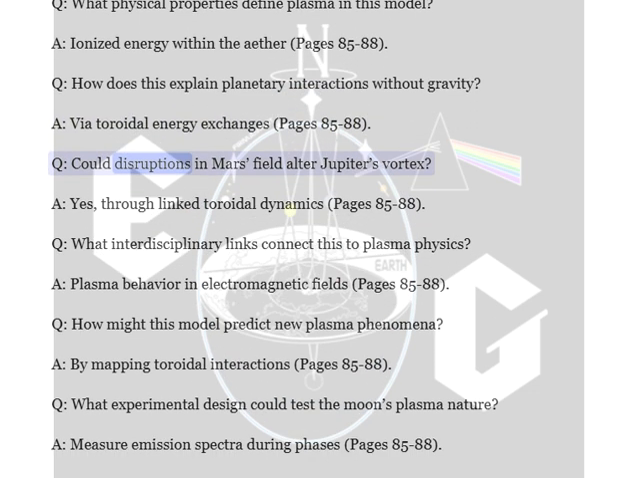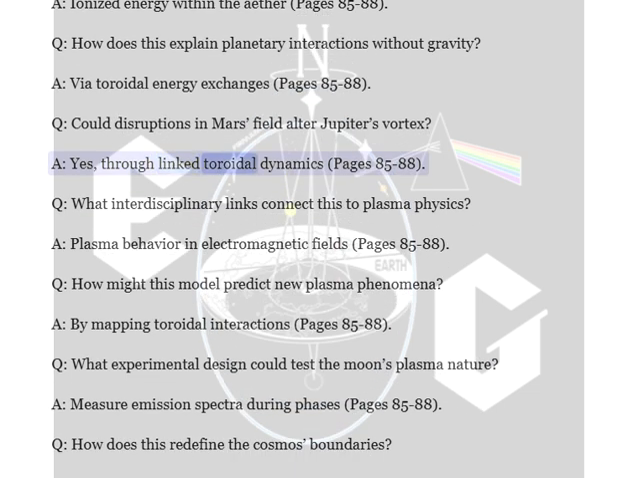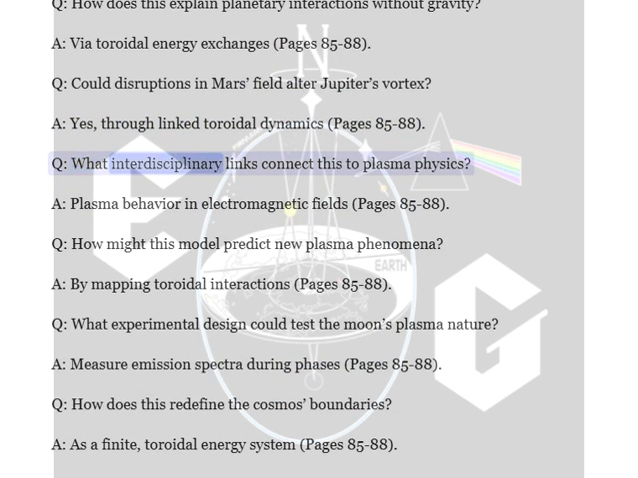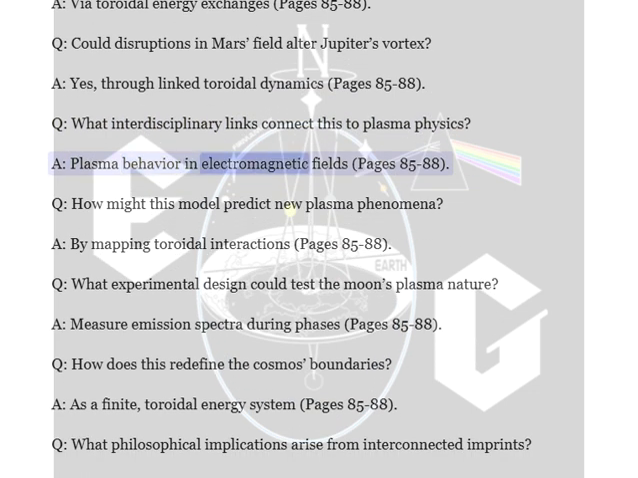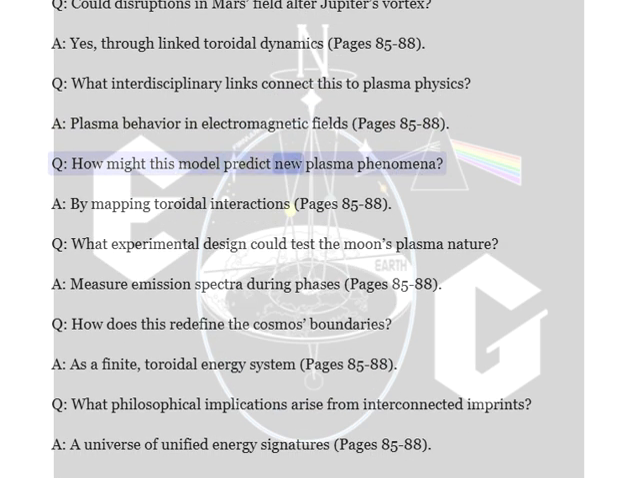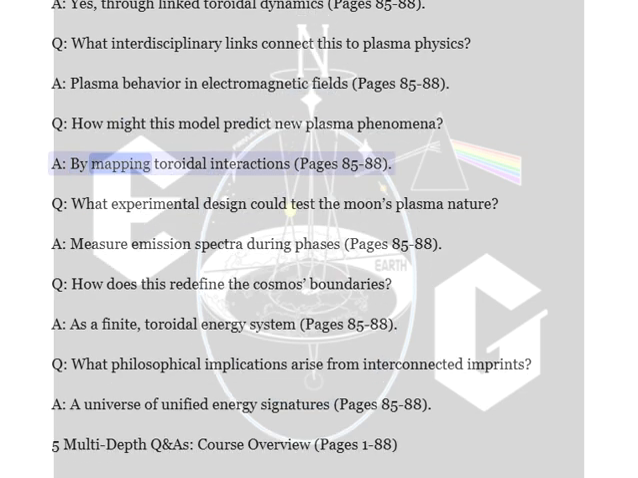Could disruptions in Mars's field alter Jupiter's vortex? A. Yes, through linked toroidal dynamics, pages 85 to 88. Q. What interdisciplinary links connect this to plasma physics? A. Plasma behavior in electromagnetic fields, pages 85 to 88. How might this model predict new plasma phenomena? A. By mapping toroidal interactions, pages 85 to 88.